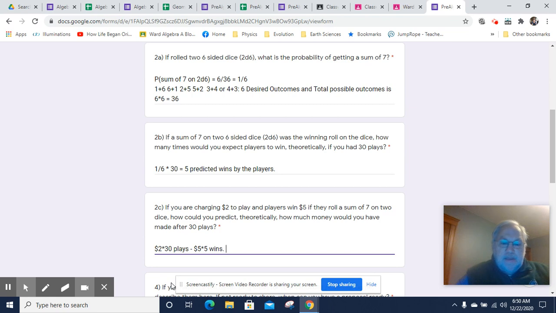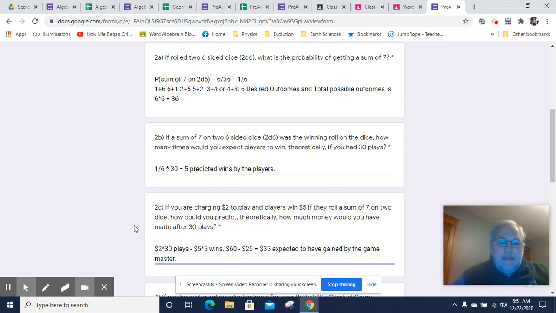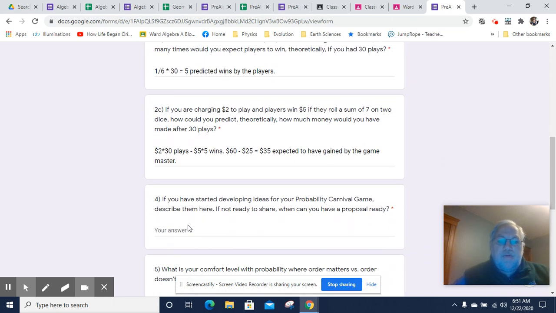So that's going to be 60. I'm going to put a unit in here because it's not badgers. $60 minus $25. So you could expect to win 35. You, as the runner of the game, the game master, can expect to have made $35. Okay, and that is the Do Now content questions.